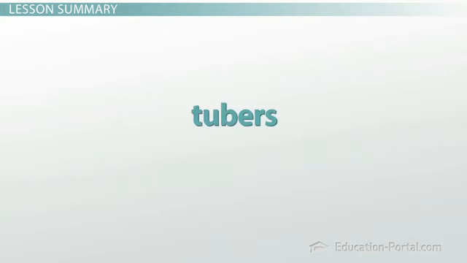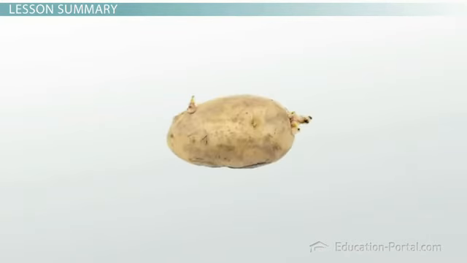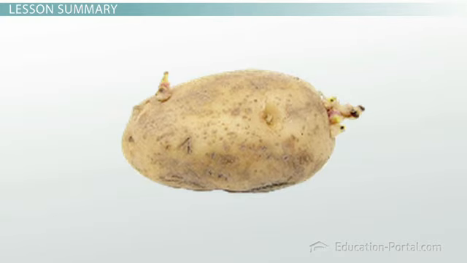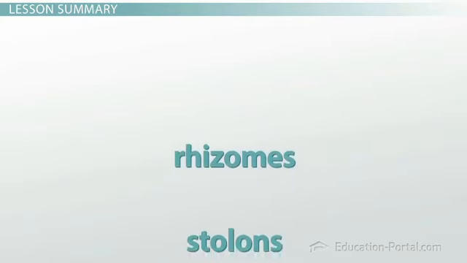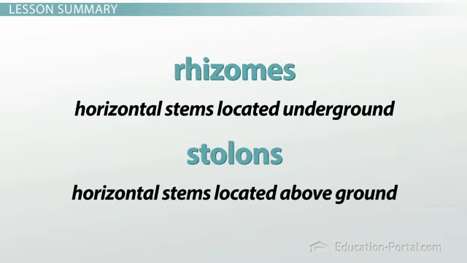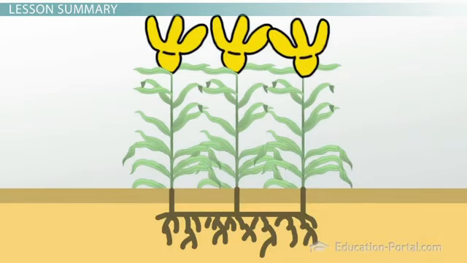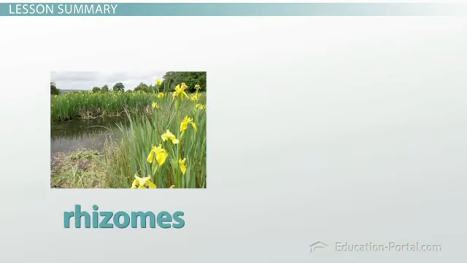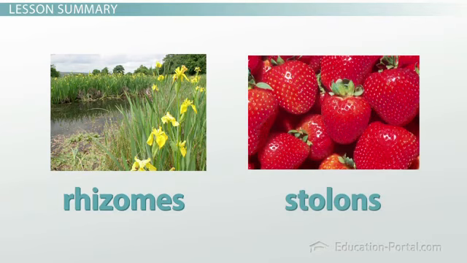We also looked at tubers such as potatoes. If you've ever left a potato for too long, you know that new plants may grow out of the eyes of the potato. Next, we looked at rhizomes and stolons. Rhizomes are horizontal stems located underground, while stolons are horizontal stems located above ground. Both are used to spread out from the original plant in order to grow new flowering stems along the stretching root. Many grasses and weeds use rhizomes while strawberries use stolons.